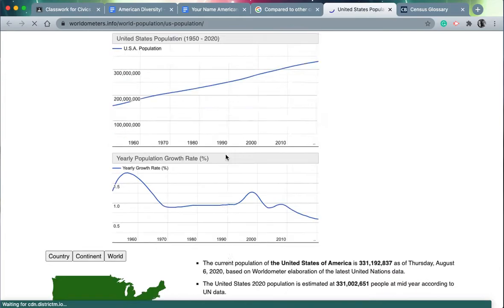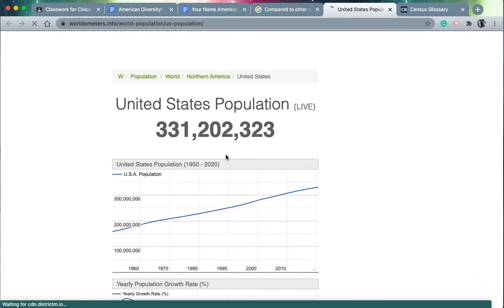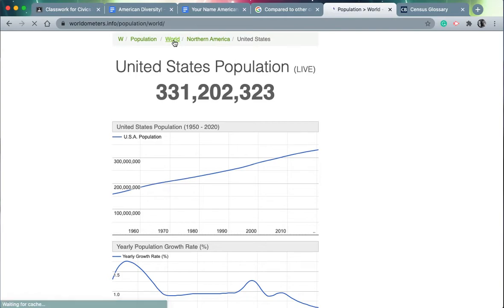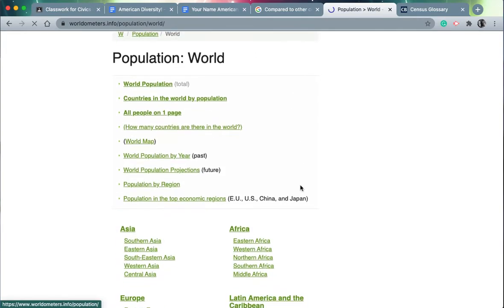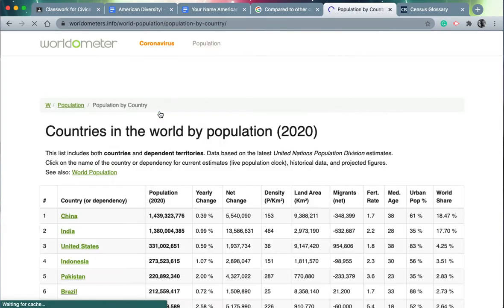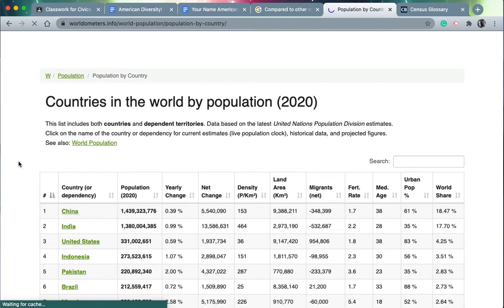We've gone up in the last little bit. But what I'm seeing here from the first link is this isn't necessarily a good source. So let me go back to world. The first answer may not be your best. So make sure you click through and read through your sources, and don't just go with the first one on Google because you may have the wrong answer. So let's look at world population in total, or countries in the world by population. That's probably a good one because we want to compare the United States to other countries. And here we see exactly what we're looking for. Took us a couple links. We didn't just go off the first answer.